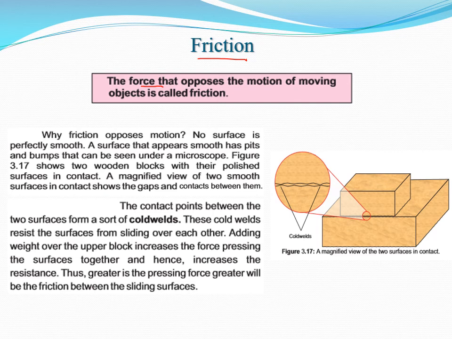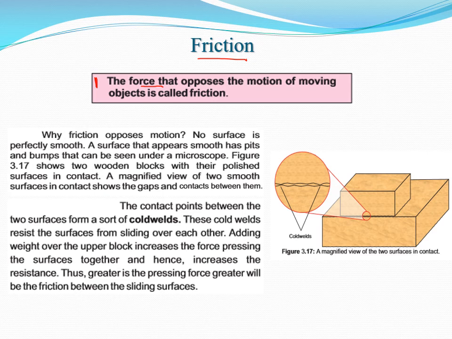So here you observe that friction is a kind of force, and we had defined force in multiple ways: that it is an agent which produces some movement or stops the motion of a moving body. So we keep on learning different types of forces. Friction is one of them. Is the simple definition of friction fine to you? Again, read from here: the force that opposes the motion of a moving object is called friction.